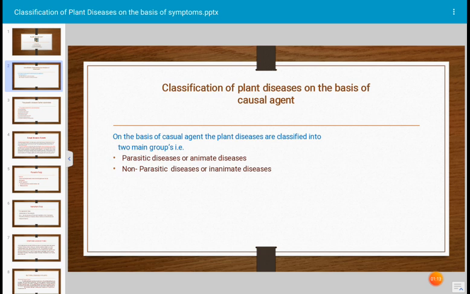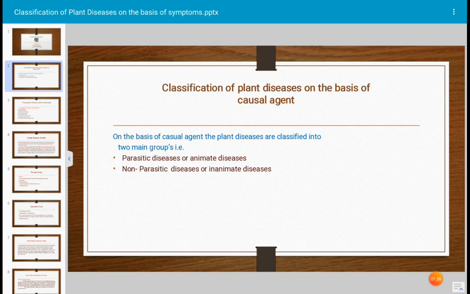On the basis of causal agent, plant diseases are classified into two main groups. Number one, parasitic diseases or animate diseases. That means the disease which is caused by any living organism or any biological agency.